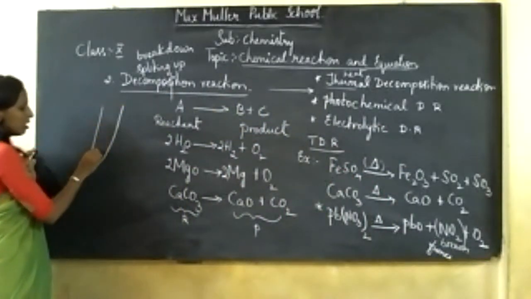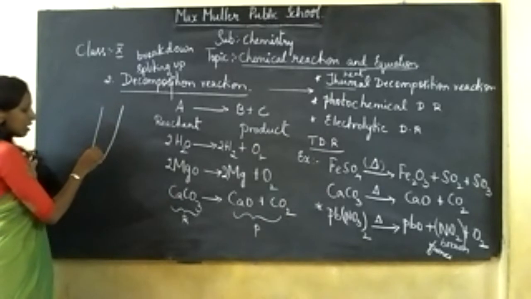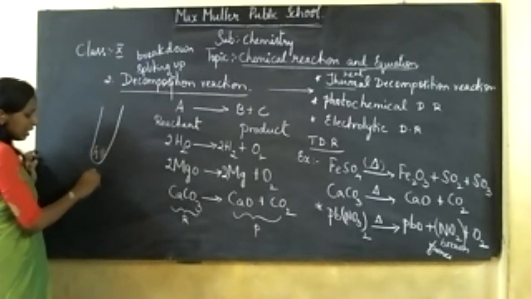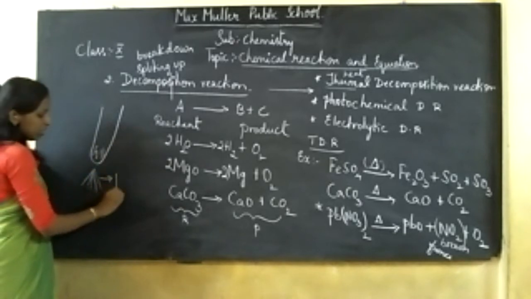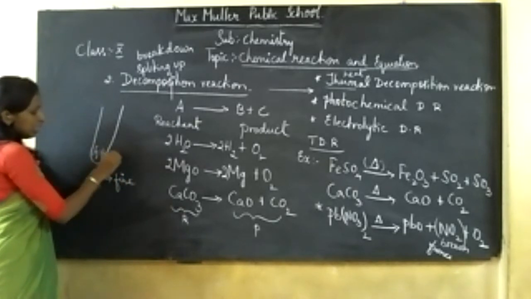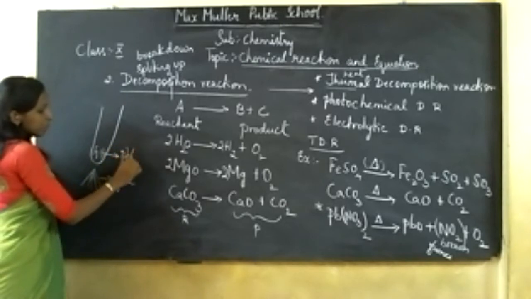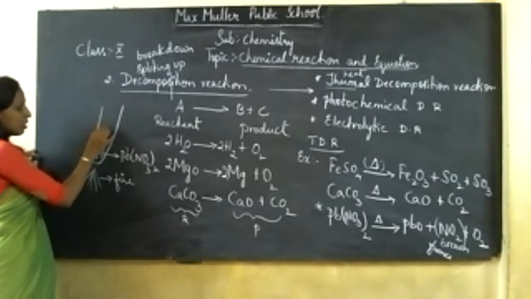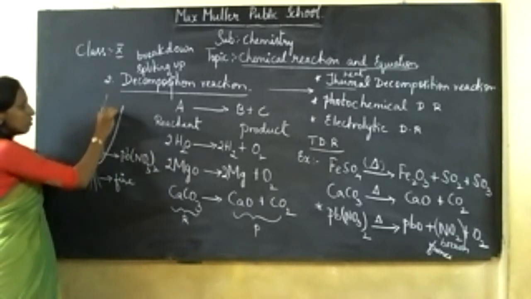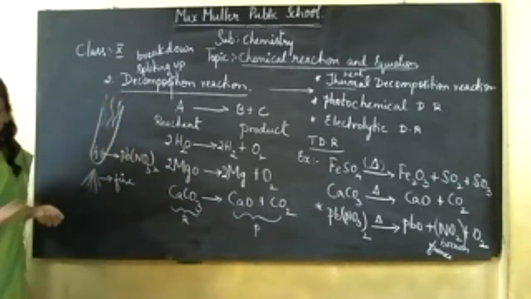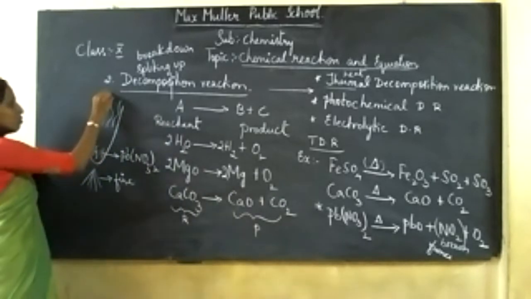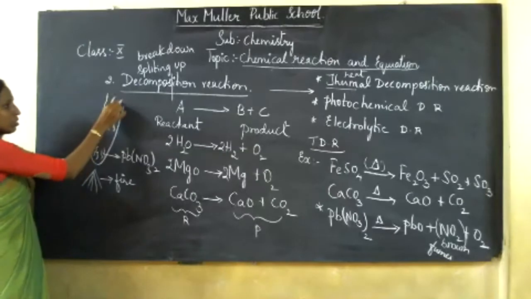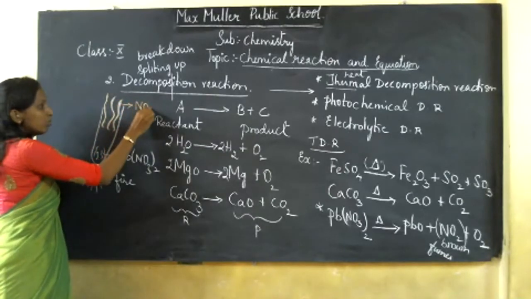I'm going to add lead nitrate, and if I start heating it, on heating you can see brown color fumes evolving out of it. The gas liberated is NO2, brown color fumes.